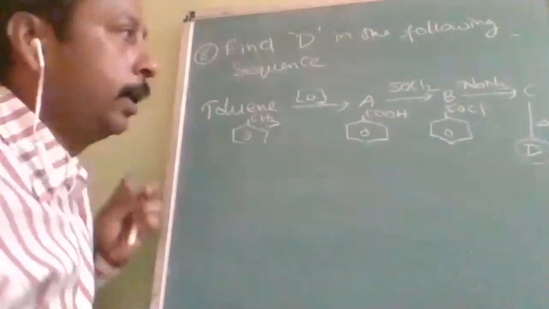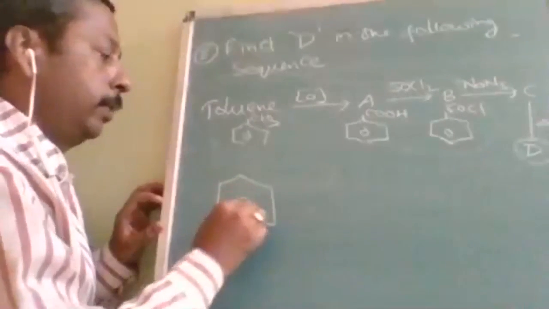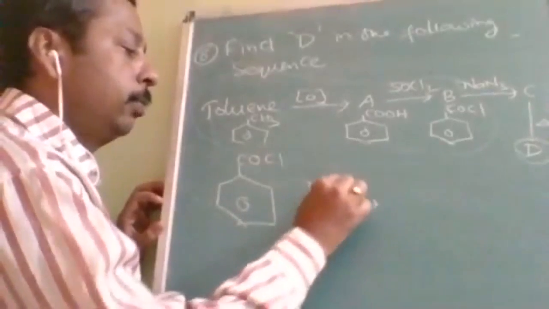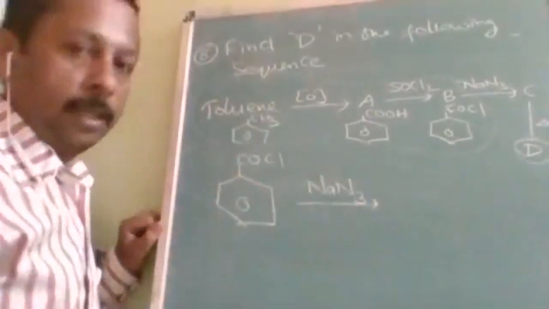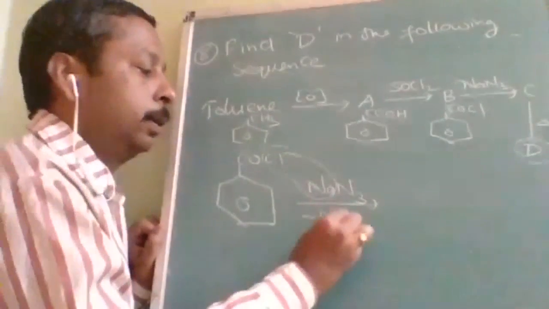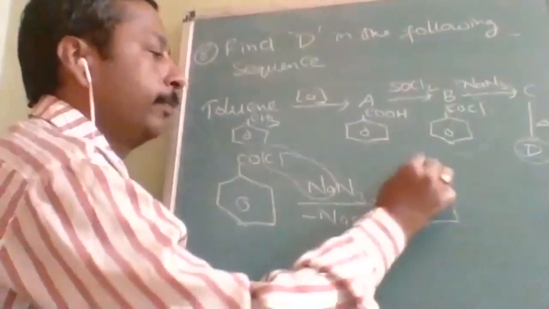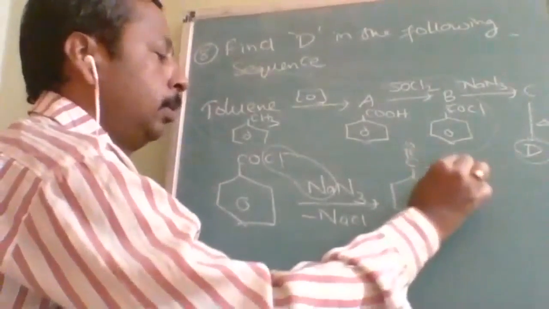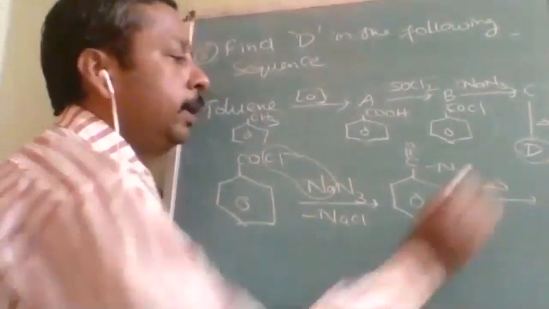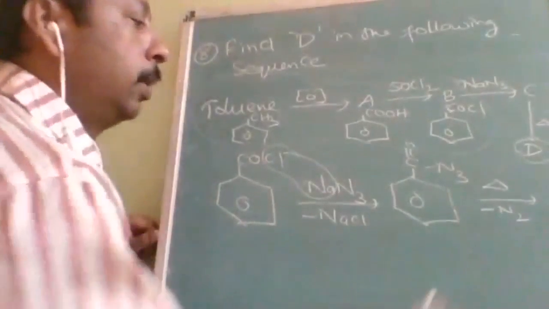This is a named reaction. What is that named reaction? I will explain. So COCl, when treated with sodium azide, reacts with sodium and chlorine. So in the first step, what will it form? CON3, C double bond O, N3 will be there. But after this, on heating, there will be a rearrangement. So what will it form?